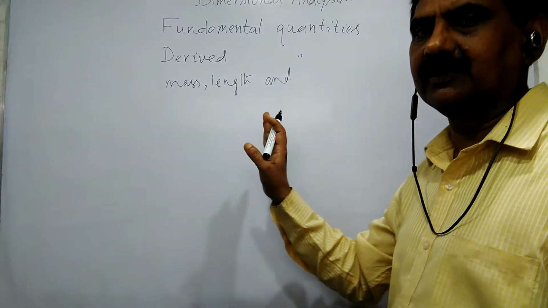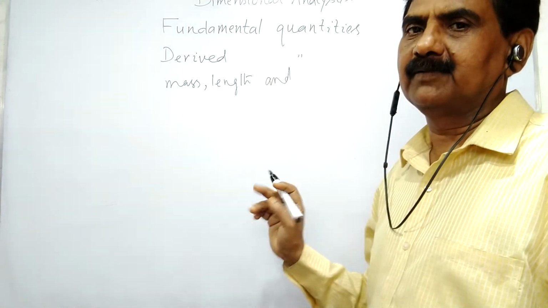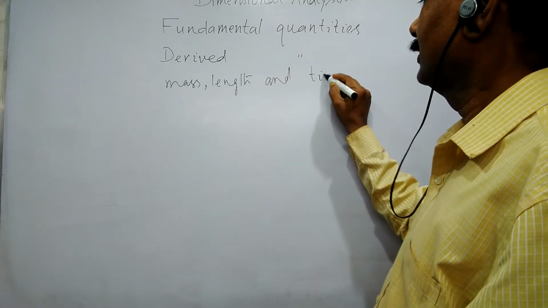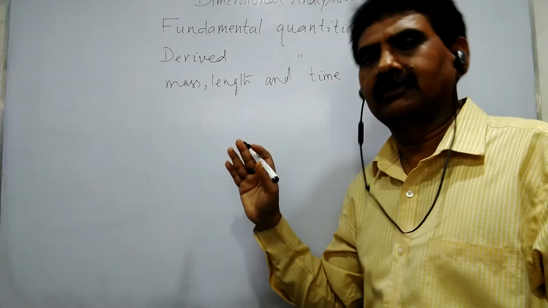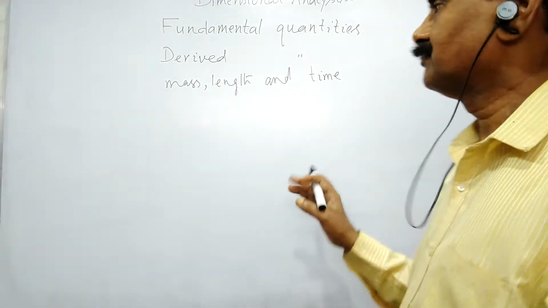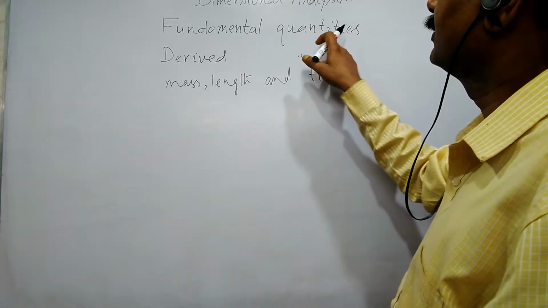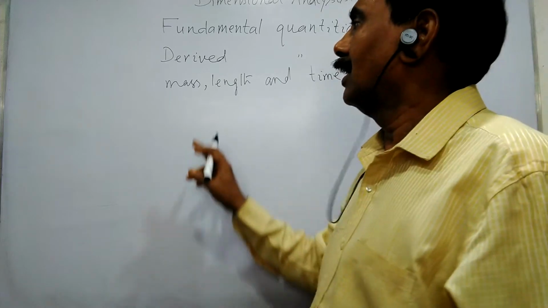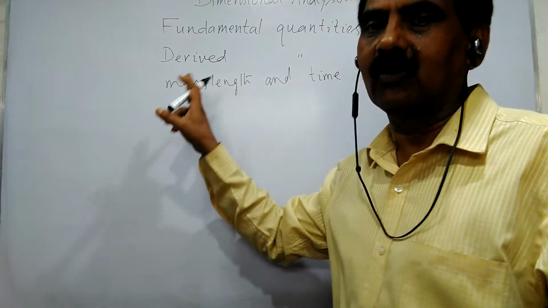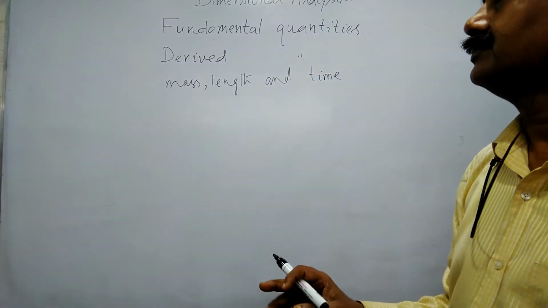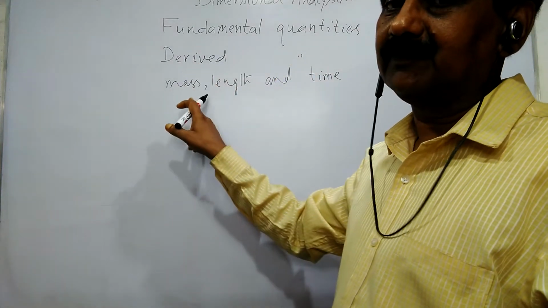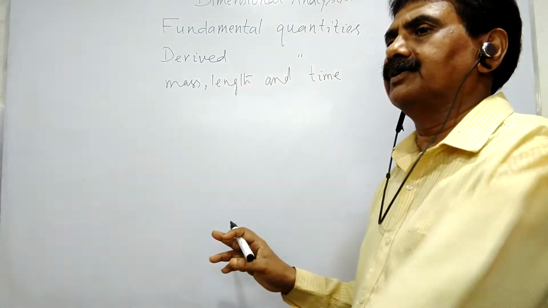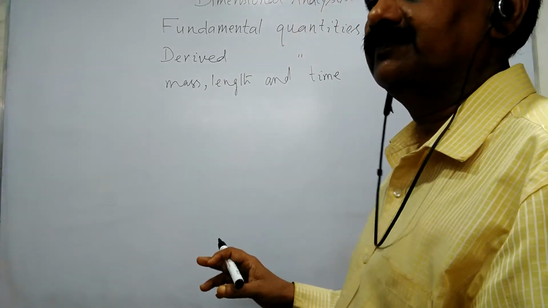Now we will discuss only three fundamental quantities. Those are mass, length, and time. And after that we will discuss current, temperature, etc. Let us talk about the fundamental quantities like mass, length, and time. And again I am repeating, all of you know derived quantities. The quantities derived from the fundamental quantities are known as derived quantities.